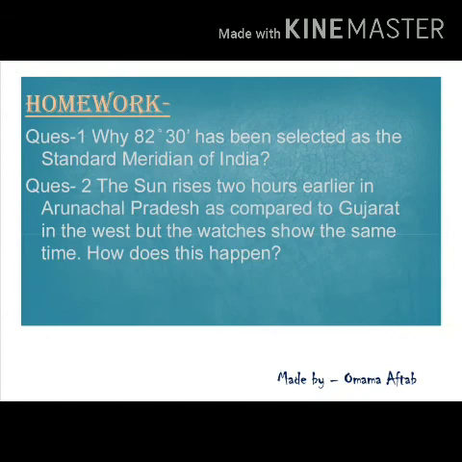Coming to today's homework, there are two questions which you have to do. The first one is: why has 82 degree 30 minute been selected as the standard meridian of time? The second question is: the sun rises 2 hours earlier in Arunachal Pradesh as compared to Gujarat, but the watches show the same time.